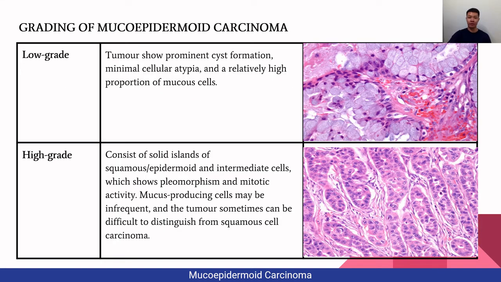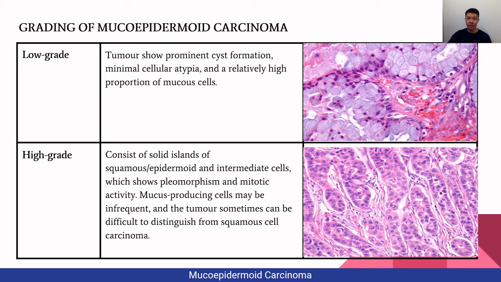So now let's come to the grading of mucoepidermoid carcinoma. Mucoepidermoid carcinoma has 3 grades, which are the low grade, high grade, and the intermediate grade. For the low grade, the tumor usually shows prominent cyst formation with minimal cellular atypia and a relatively high proportion of mucous cells. While in the higher grade, it consists of solid islands of squamous or epidermoid cells, which are the most common cells seen in this grade, and also intermediate cells, which show pleomorphism and mitotic activity.